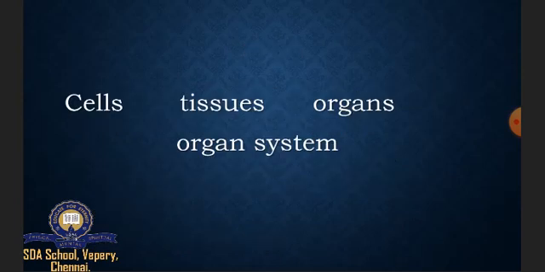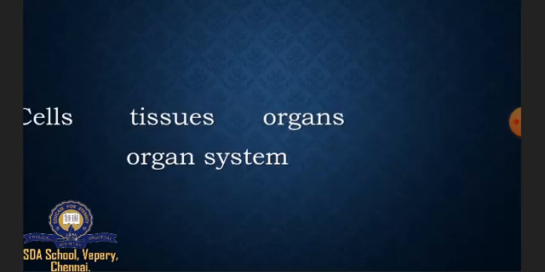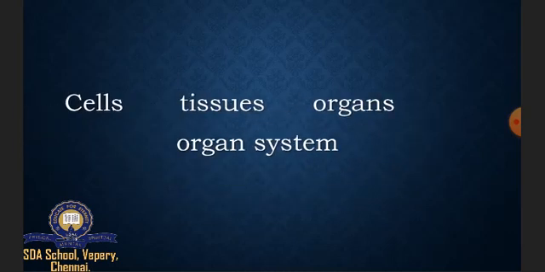So I want all my students to read carefully about this concept. Our body is made up of cells. A group of cells is known as tissues, a group of tissues is known as organs, and a group of organs is known as organ system.